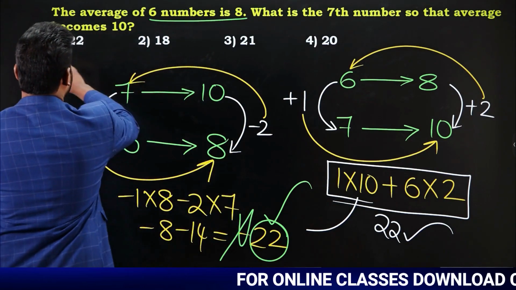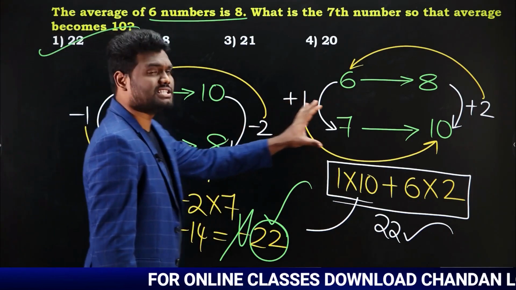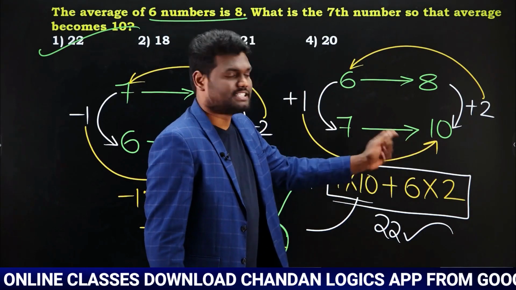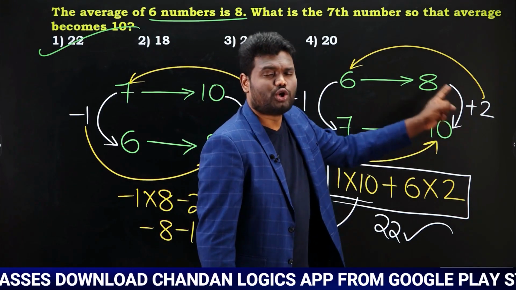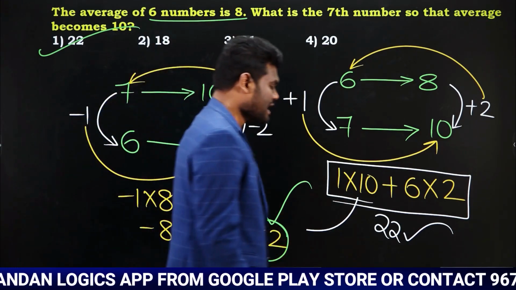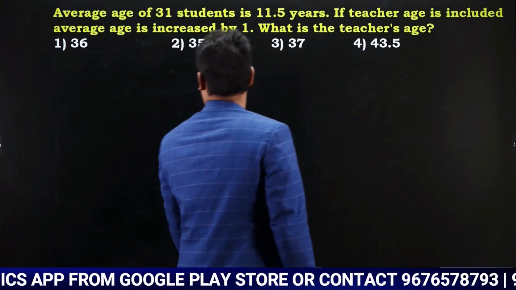Okay. Now for this question, the answer is 22. So this is what we have done. Left hand side difference is 1, 1 into 10 is 10. Similarly, right hand side difference is 2, 2 into 6 is 12. So 10 plus 12 is nothing but 22. Okay. Let us look at the next question.